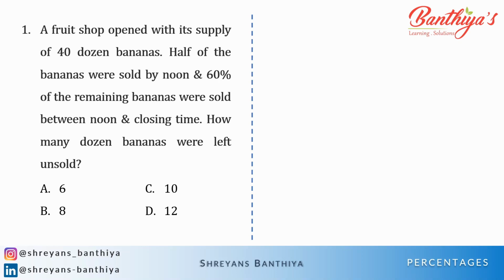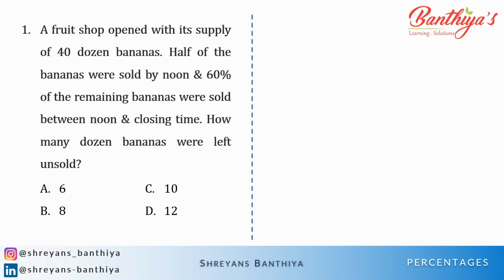Half of the bananas were sold by noon. That's fine. So out of 40, 20 are sold. And 60% of the remaining bananas were sold between noon and closing time. So 60% of 20 is basically 12, 2 sixes are 12. And the question is how many dozen bananas were left unsold.